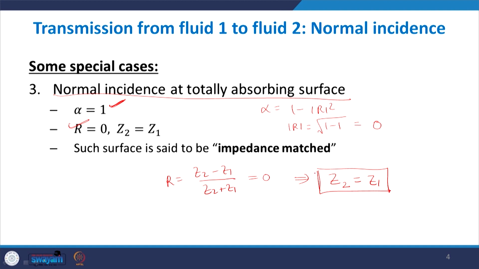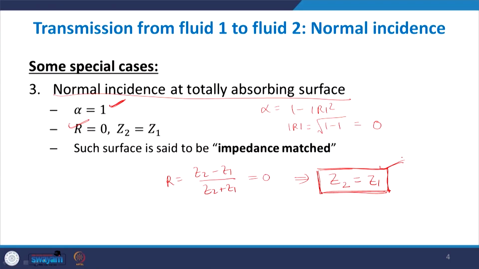So when we study about acoustic materials and metamaterials in our subsequent lectures, this is an important concept. Whenever two mediums have the same impedance, it means that effectively, for a sound wave, the two mediums are the same because their ρc is the same. So in that case the reflection is 0, alpha is 1. This is called an impedance matched medium.